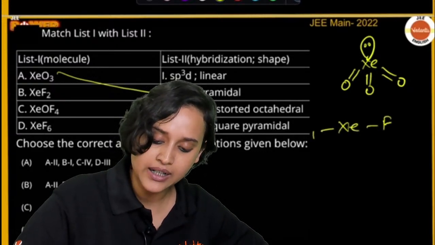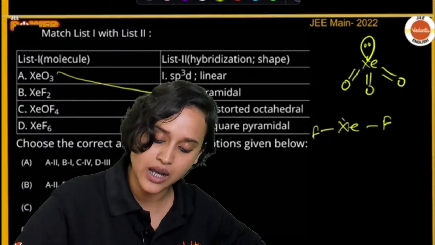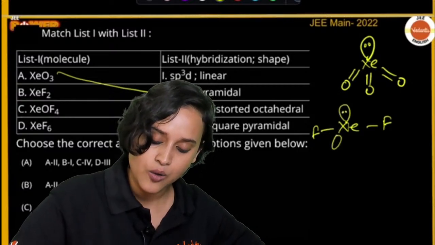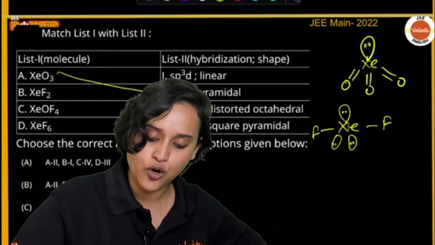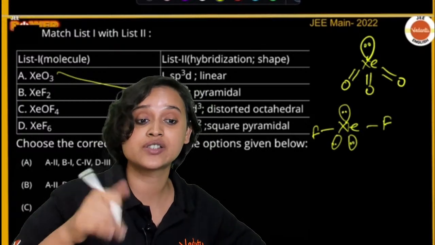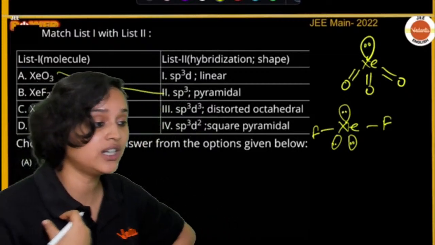XeF2, you will have 1 F here, 1 F here, then you will have 1 lone pair here, 1 lone pair here, and 1 lone pair here. So 1, 2, 3, 4, 5, 6, 7, 8. 8 electrons done. Now, what is going to be the hybridization here?